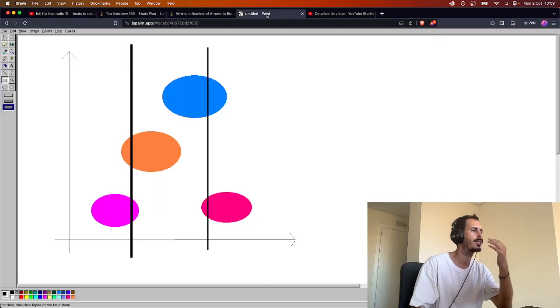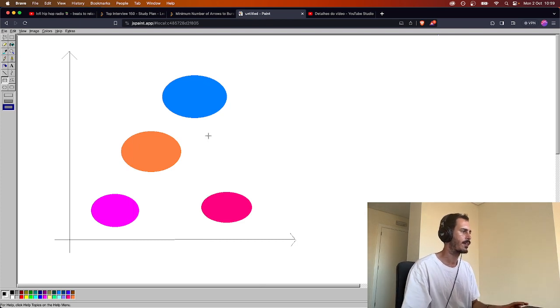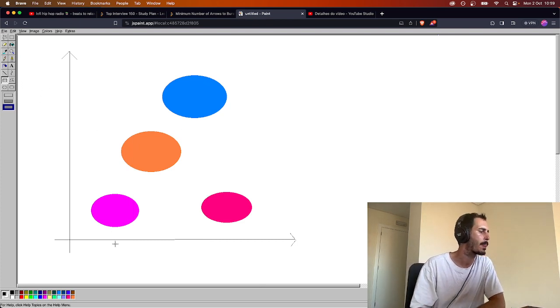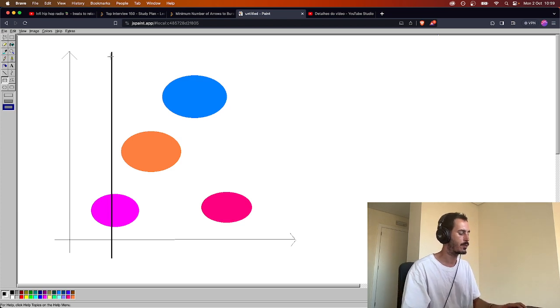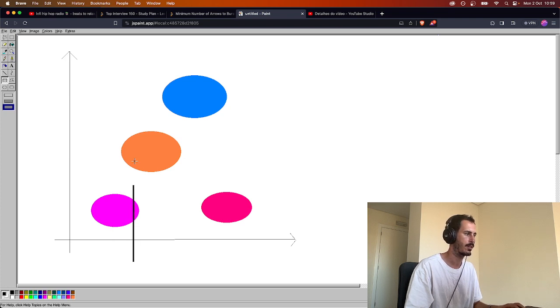So how are we going to solve this? We can just try to shoot the first one. So yes, we need an arrow for the first one, obviously. Then let's see to the right if we can move this arrow and include another balloon. Yeah, we actually can.